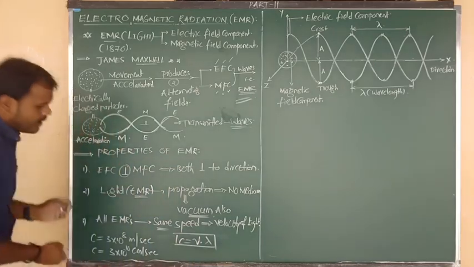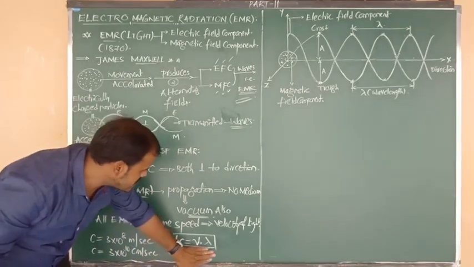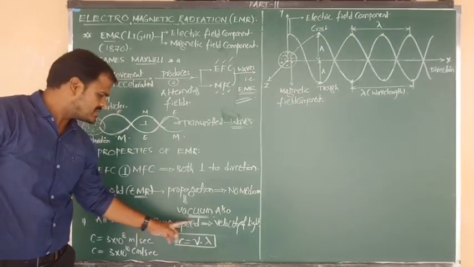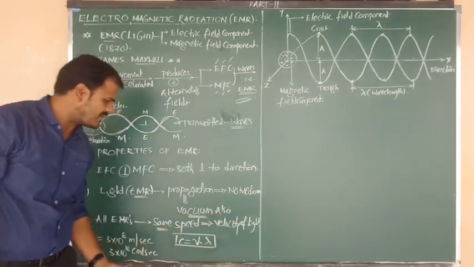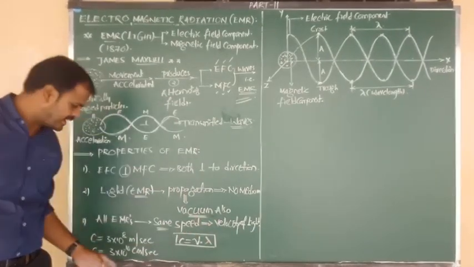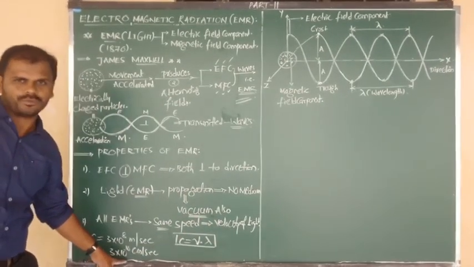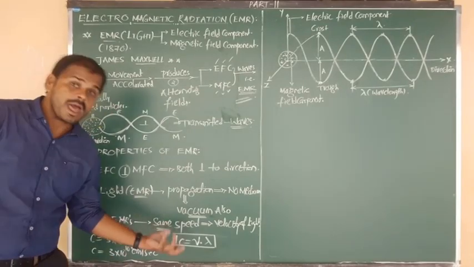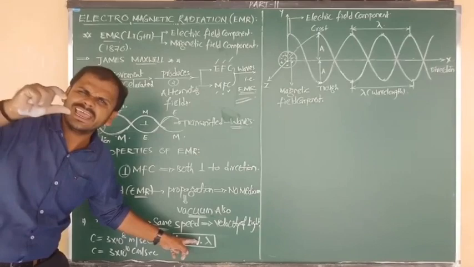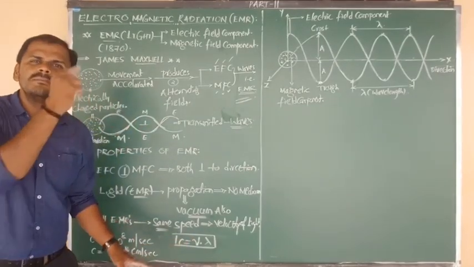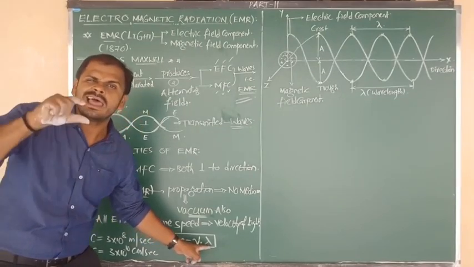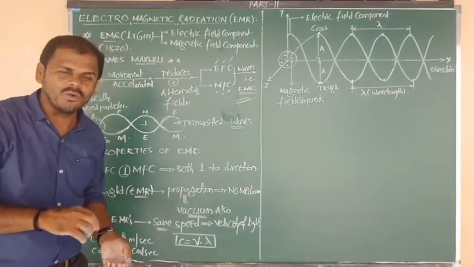Okay, all of you, listen carefully. Try to remember this formula. C is equal to the speed of light, or we can say the velocity of light. All the electromagnetic radiations travel with the same speed. That value I have already given to you, it is fixed. The formula can also be written as: speed of light C is equal to frequency times wavelength. The symbol of frequency is nu, and the symbol of wavelength is lambda. Okay, all of you? Yes.